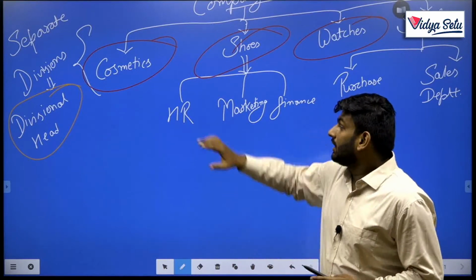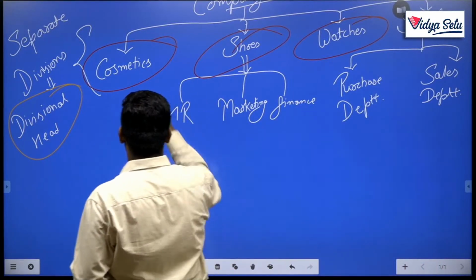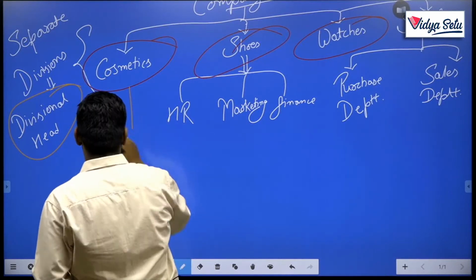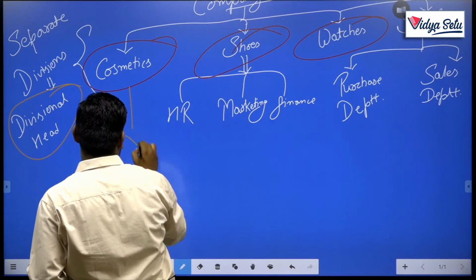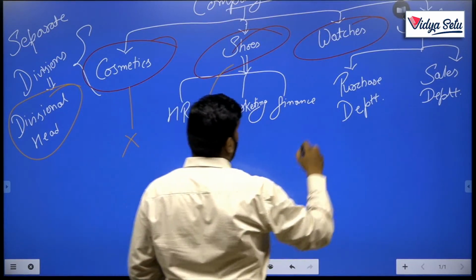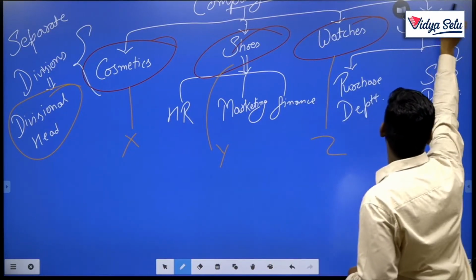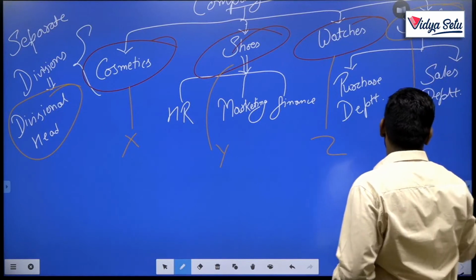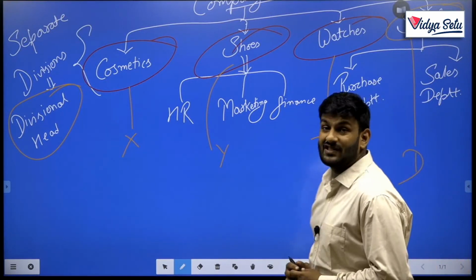Clear? Suppose for example in cosmetics we are dealing with divisional manager, a person named X. In shoes we are dealing with person named Y. In watches we are dealing with Z. And in skincare we are dealing with person whose name is D. X, Y, Z and D.